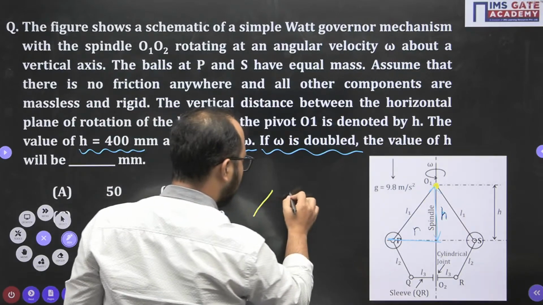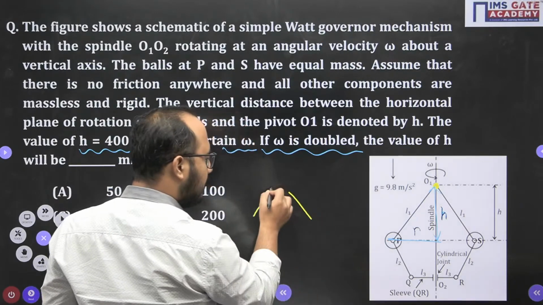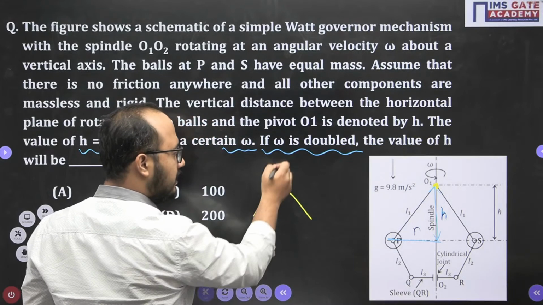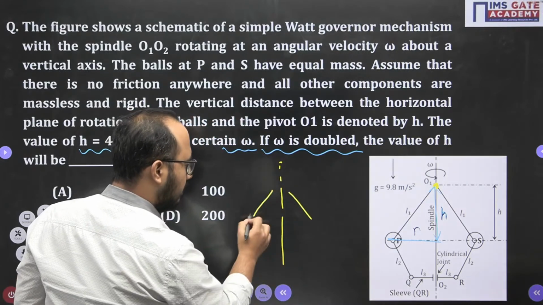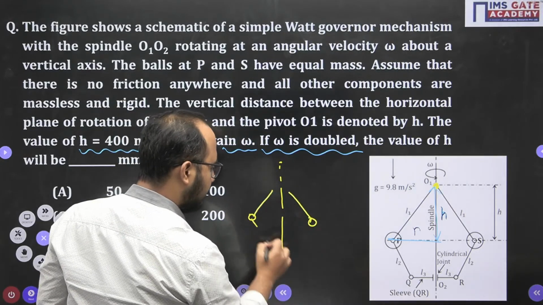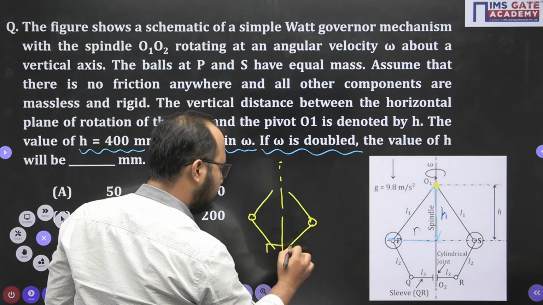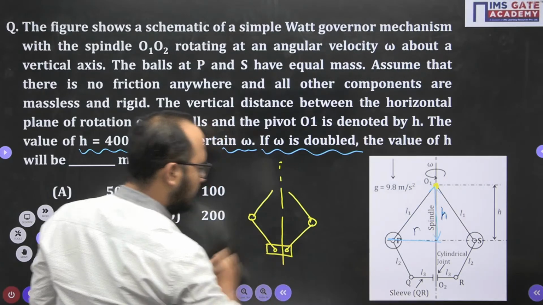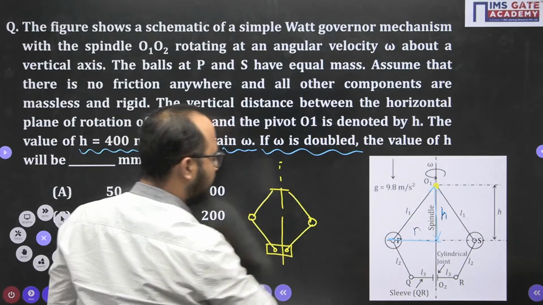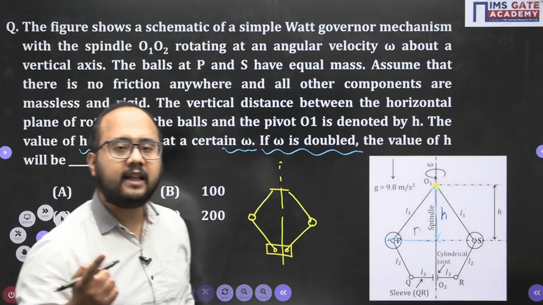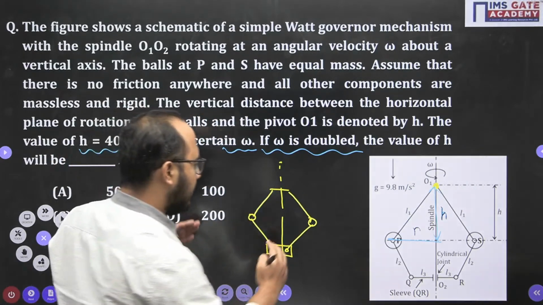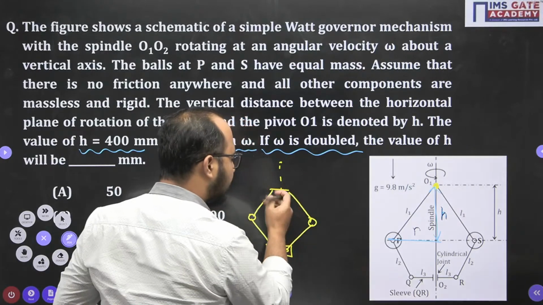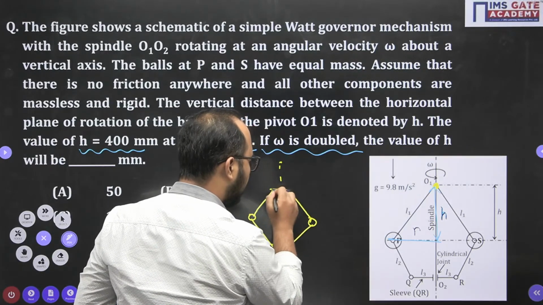This is the upper arms, not connected with the spindle axis like this. Okay, this is your ball and this is like this, and here there is a sleeve. So this is what is known as open arm type. So where will you take the point of intersection of the arm? Here they are fixed at this point, your upper arms.